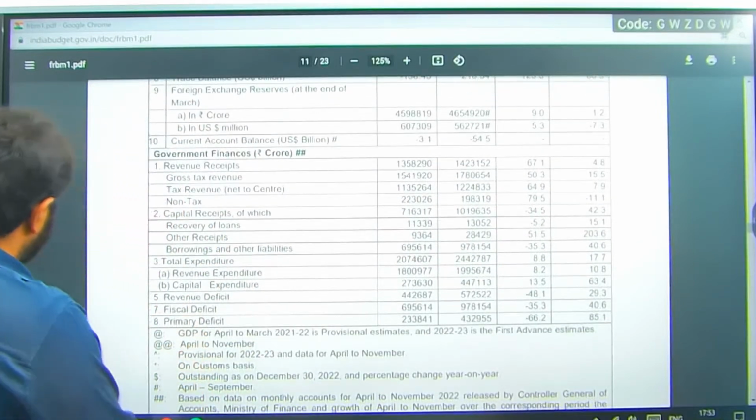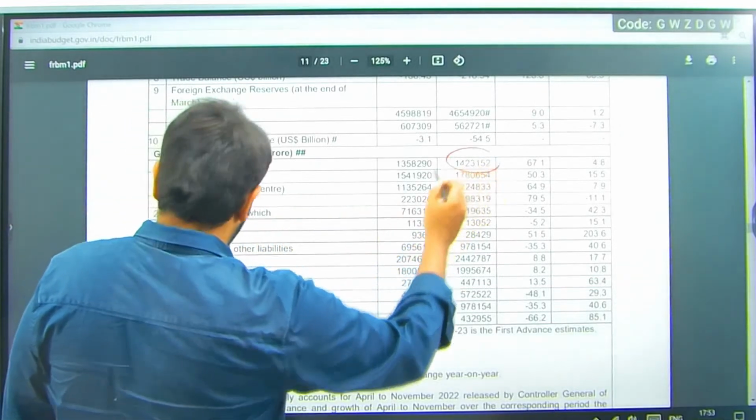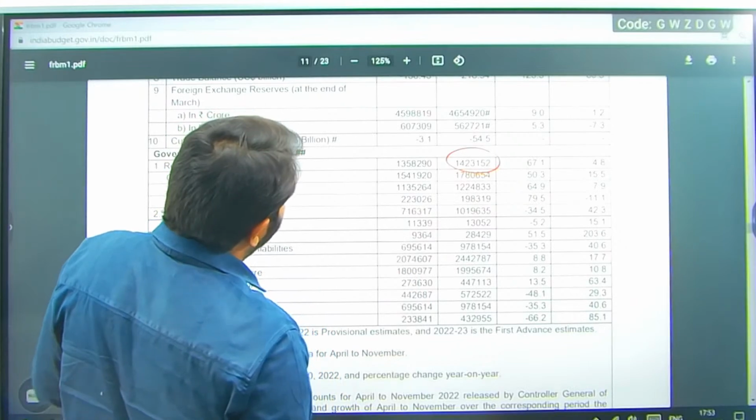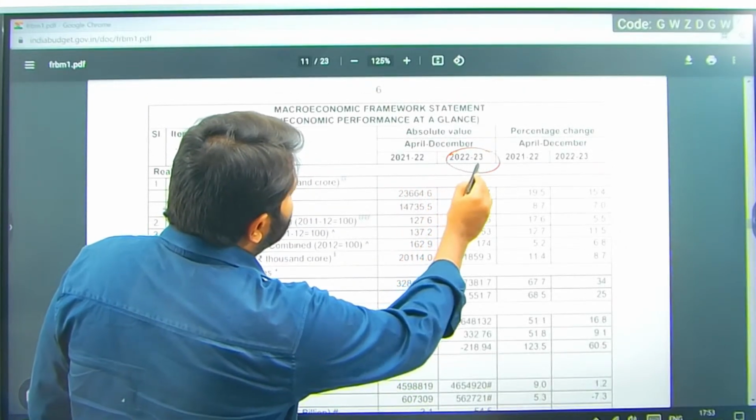If you can see the revenue receipts here, 21-22, 22-23.